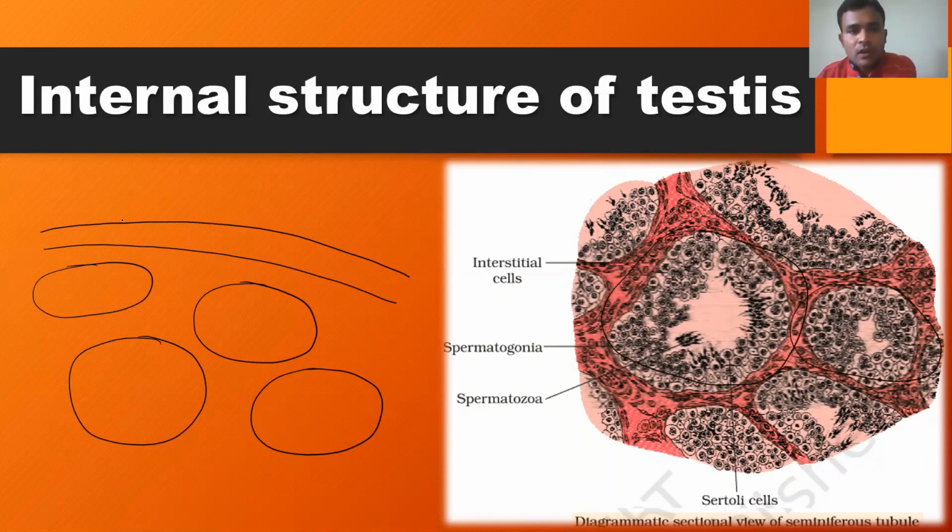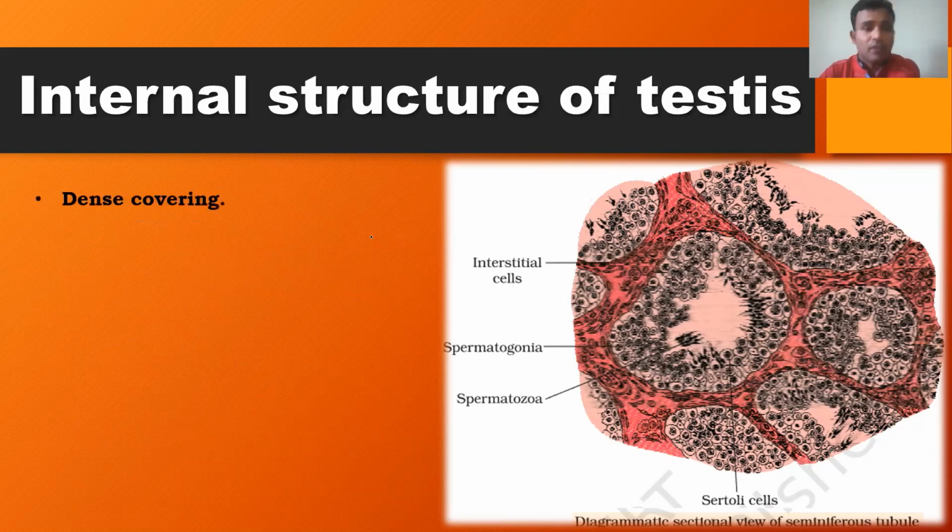Say the outermost layer of the testis is called the tunica vaginalis. Then the tunica albuginea, and here is the tunica vasculosa. So these are the different dense layers of the testis. Each testis is covered by the dense covering, followed by the internal region where the seminiferous tubules, the structural and functional units of the testis, are located. But before that, the entire testis is covered by the dense covering, which, as I told earlier, is made up of different layers.